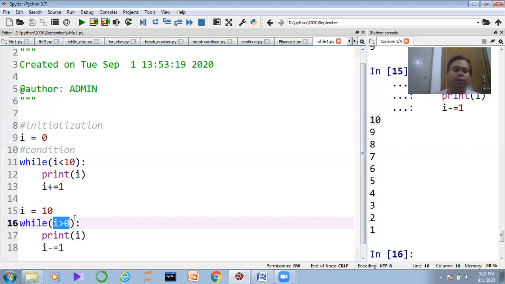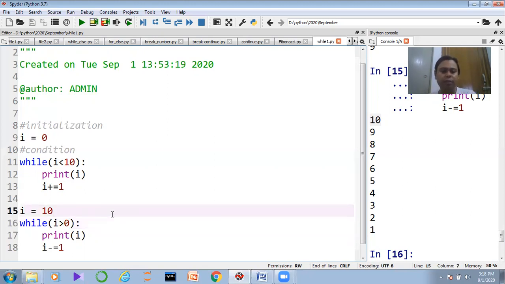Now, guys, you have already understood the while loop. Right now I want to print the particular data points, which are basically the even numbers and odd numbers between 1 to 10.